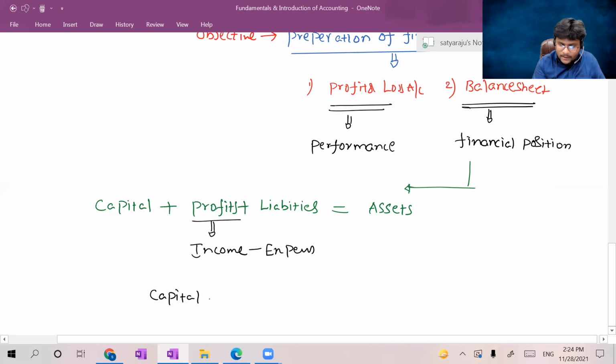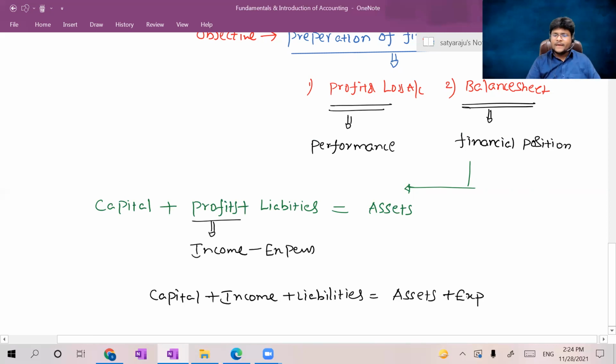Capital plus income plus liabilities is equal to assets plus expenses, which is nothing but the accounting equation. It is the same equation, just expressed by putting all the minuses in one place. If I take it to the right hand side, it will come as a plus expense.